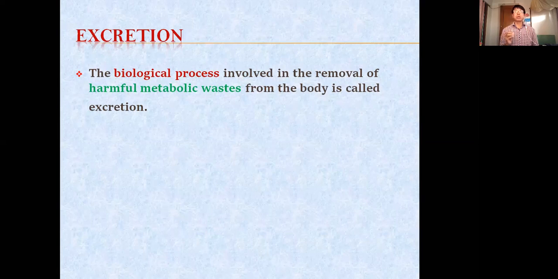If this unwanted waste remains in our body for a longer period of time, it is harmful for our body. That is why it has to be removed. So the definition of excretion is the biological process involved in the removal of harmful metabolic waste from the body.